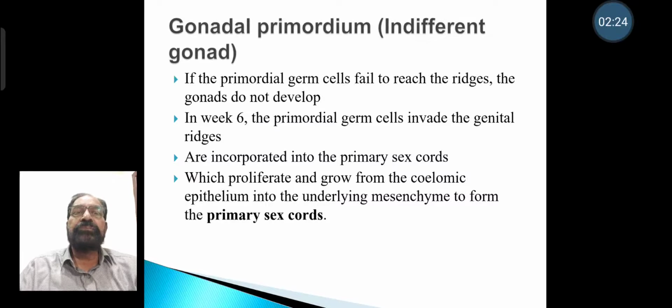In week 6, the primordial germ cells invade the genital ridges and are incorporated into the primary sex cords, which proliferate and grow from coelomic epithelium into the underlying mesenchyme to form the primary sex cords.